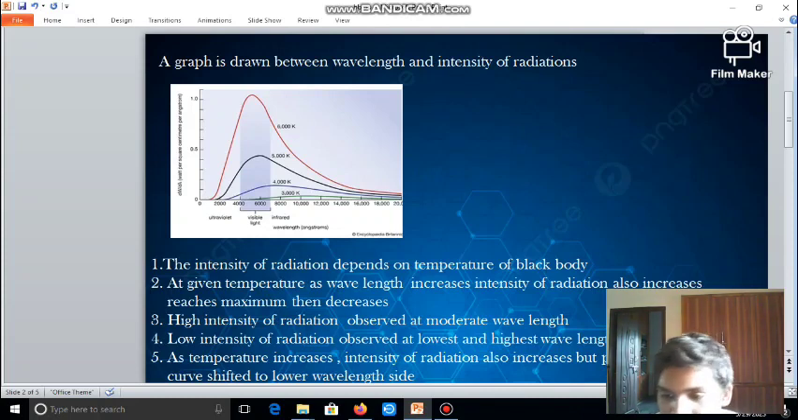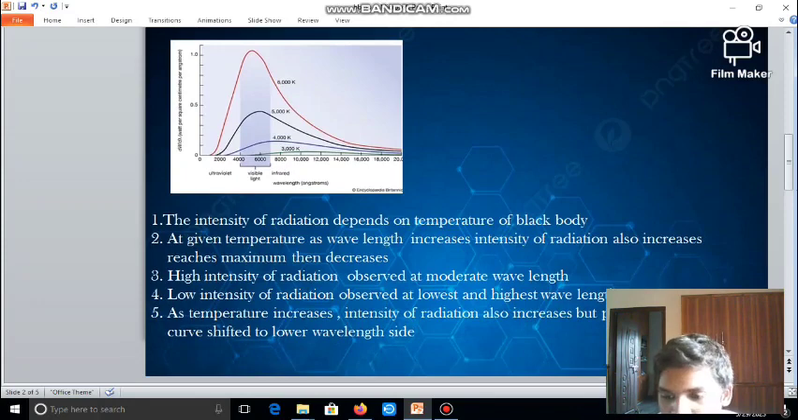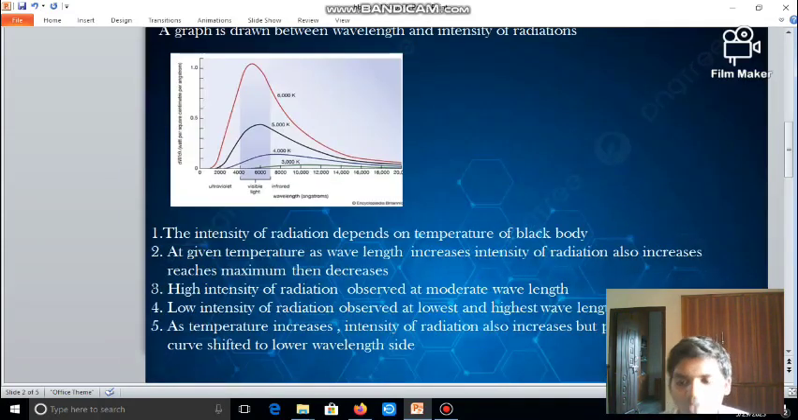As temperature increases, intensity of radiation also increases, but the peak of the curve turns towards the lower wavelength side, when it reaches the highest intensity of radiation.